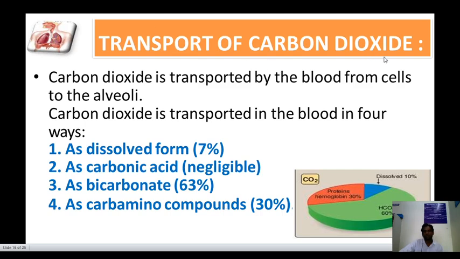Then transport of carbon dioxide. Carbon dioxide is transferred by the blood from the cell to the alveoli. Carbon dioxide is transported in the blood in four ways: as dissolved form 7%, as carbonic acid negligible, as bicarbonate 63%, and as carboamino compound 30%.